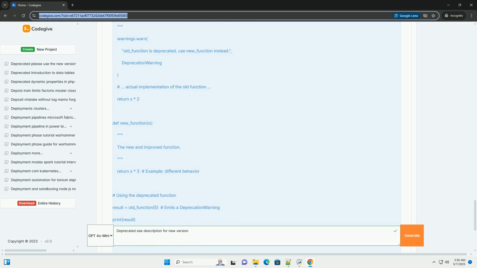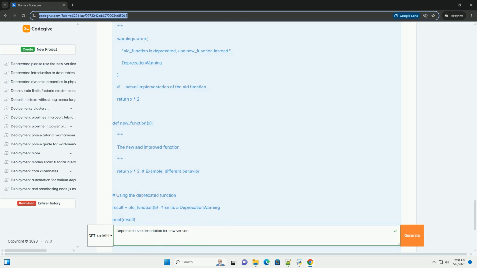Refactoring tools in IDEs: IDEs often provide refactoring tools that can help you automatically rename variables, extract methods, and perform other code transformations that are useful for deprecation handling. Dependency management tools: tools like npm and pip can help you identify dependencies that use deprecated code. Updating these dependencies can sometimes resolve deprecation issues in your own code.